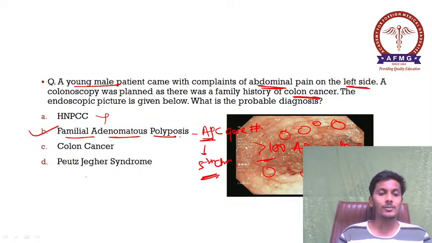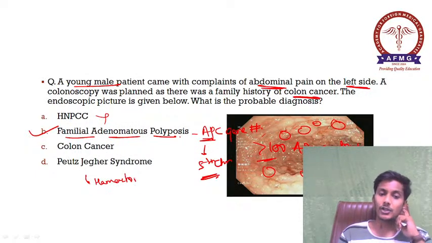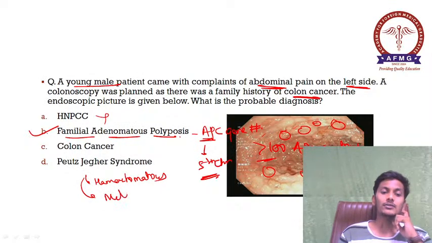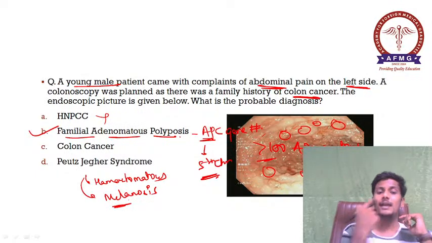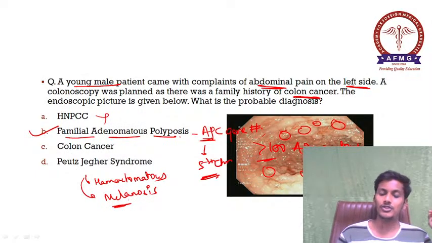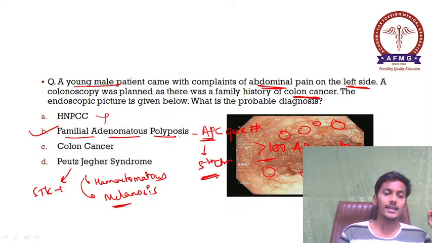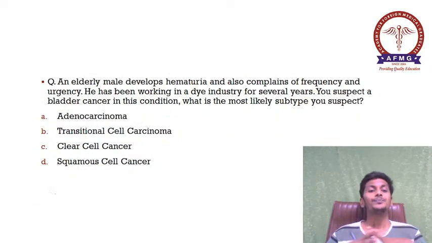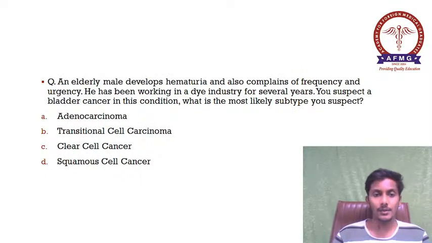And in Peutz-Jeghers syndrome, there are multiple hamartomatous polyps. Okay, non-malignant hamartomatous polyps which are seen in Peutz-Jeghers syndrome, along with the melanosis which is seen. Okay, blackish color pigmentation is seen in and around the lips. So perioral melanosis is seen in cases of Peutz-Jeghers syndrome, and STK11 gene mutation is seen in Peutz-Jeghers. STK11 gene mutation.